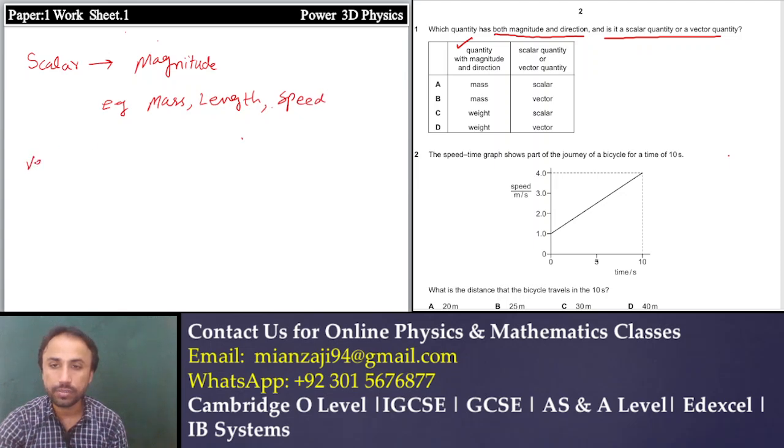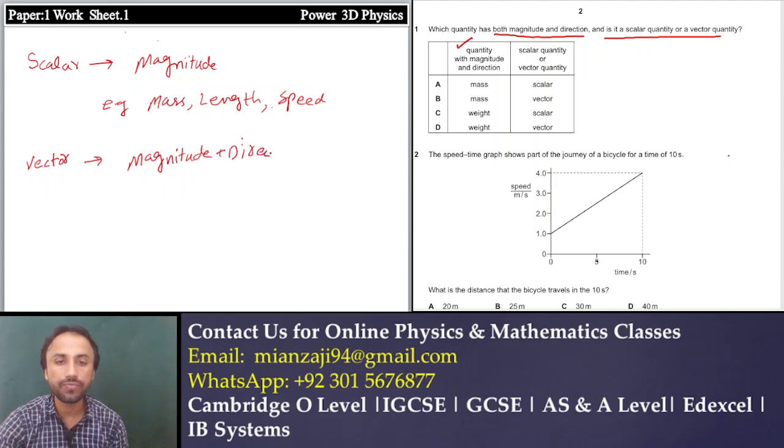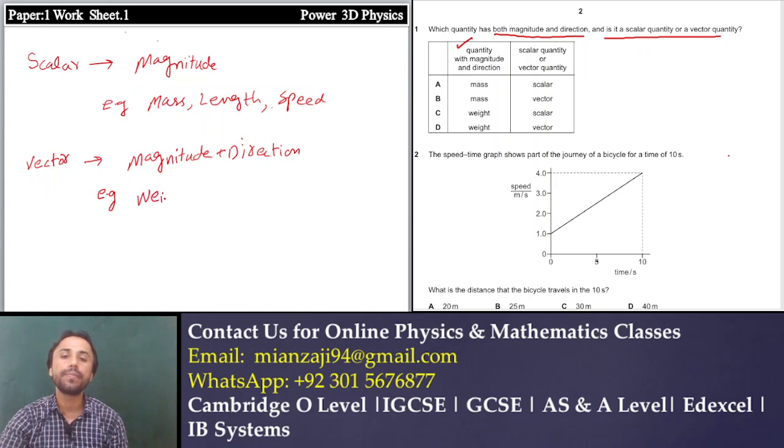What are vector quantities? Vector quantities are quantities having magnitude and direction. This is a very typical definition for vector. Why I am using the word typical will be clear to you at the end of this session. For example, weight, force, velocity.